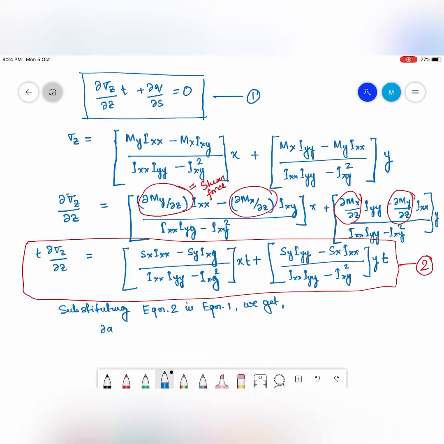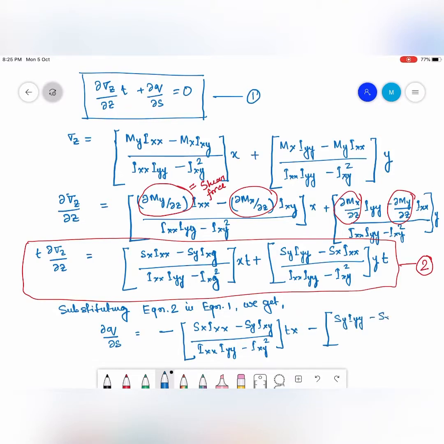del q by del s is going to be minus Sx Ixx minus Sy Ixy by Ixx Iyy minus Ixy square into tx, minus Sy Iyy minus Sx Ixx by Ixx Iyy minus Ixy square into ty. So that is the expression for del q by del s.